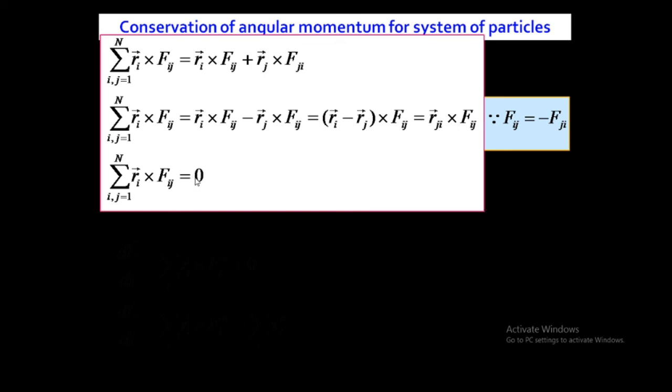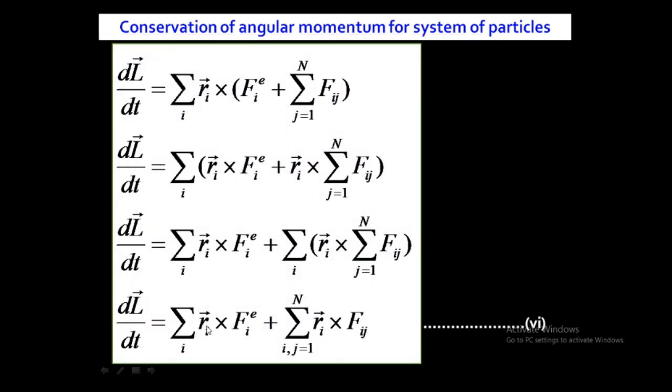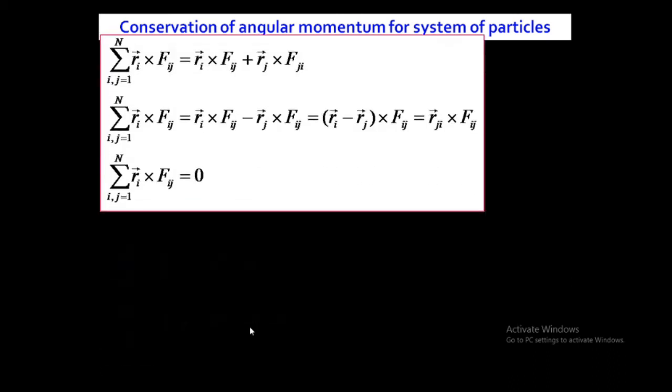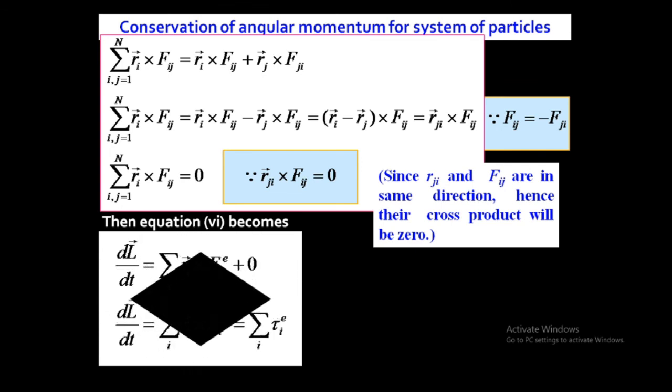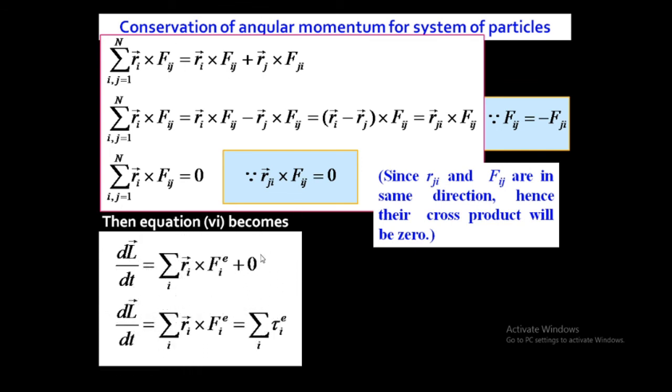What is equation number 6? Just see that. This is equation number 6, and we have just proved that the second term of equation number 6 is 0. So putting this value in equation number 6, it becomes dL by dt is equal to the summation over i of Ri cross Fie.